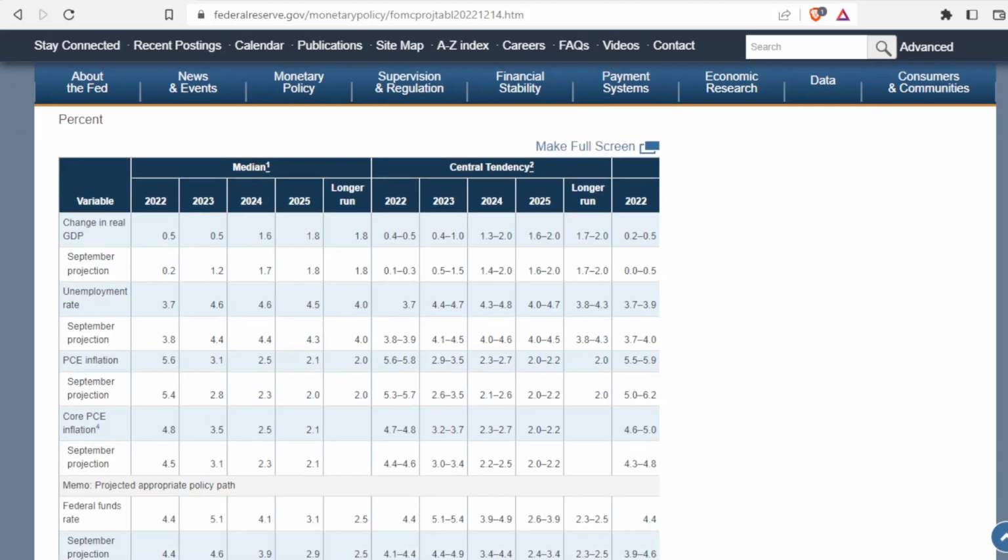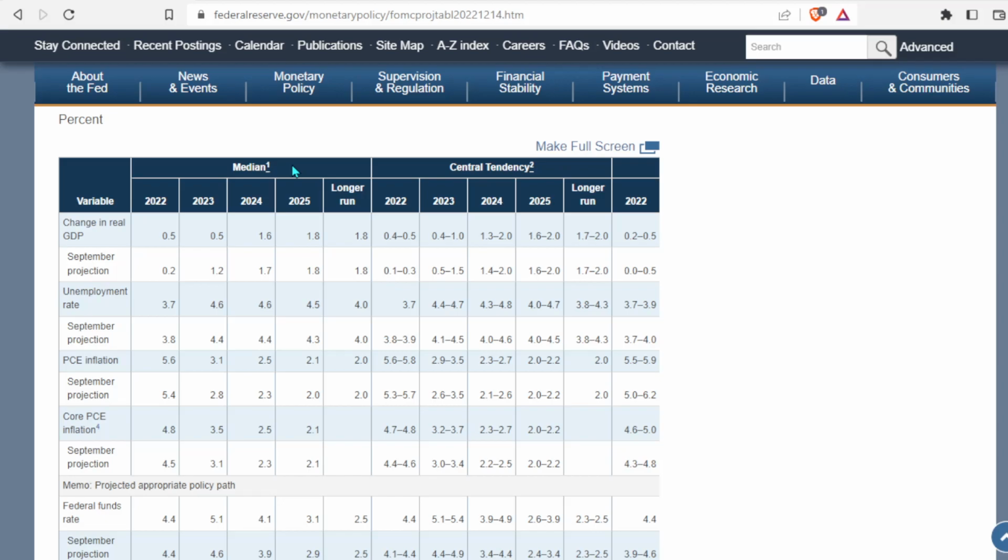Now you guys can see right here, we have this median right here. So essentially what this is talking about is it's the median of a lot of different data points. So at these meetings, the board of governors and the bank presidents, they all put down their projections on where they think a lot of these different metrics are going to be.